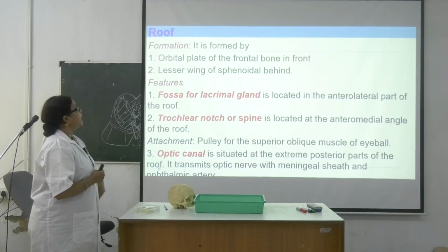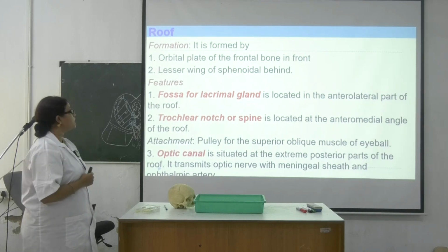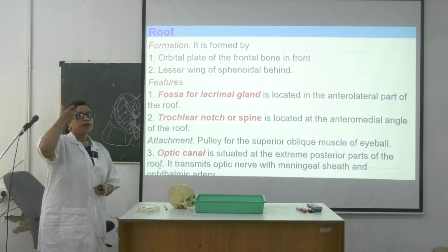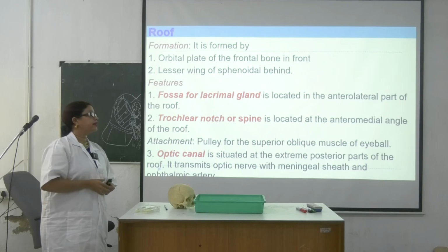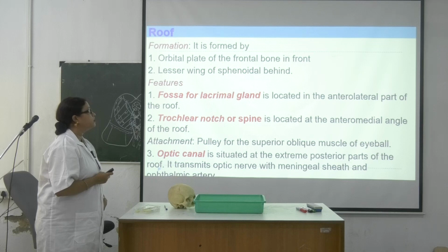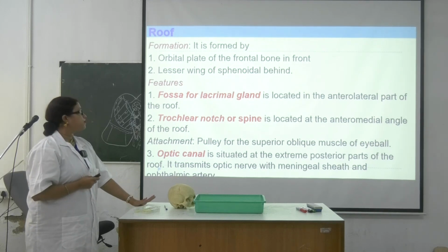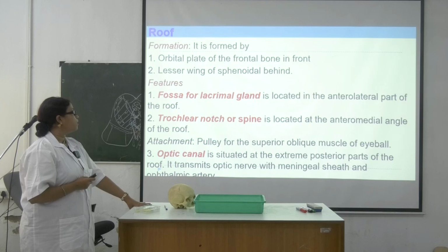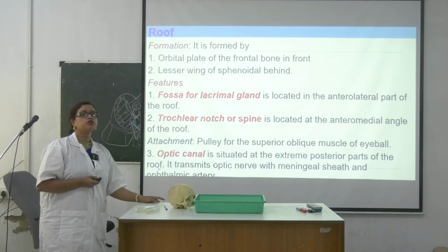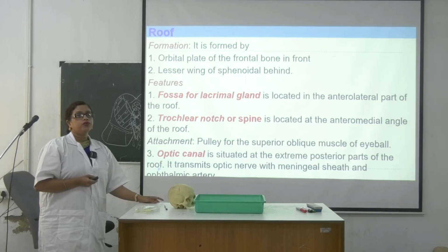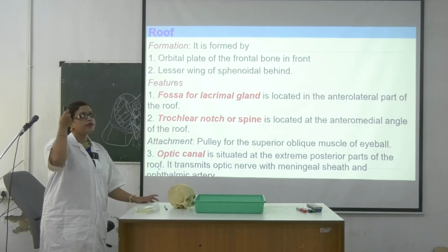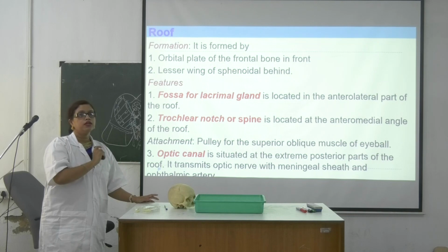Now write it down. About the roof, roof e ki pabi? First one is the fossa for the lacrimal gland. কোথায় থাকবে? anterolateral, এই পোরশনে থাকবে। ঠিক আছে, lacrimal gland. Next one is the trochlear notch or spine. So it is found on the anteromedial angle of roof. Already I told you which thing would be attached? Pulley for the superior oblique. It will have pulley for the superior oblique muscle. Okay, anteromedial e thakbe. Anterolateral e ki ache? Lacrimal gland. Medial e ache trochlear.